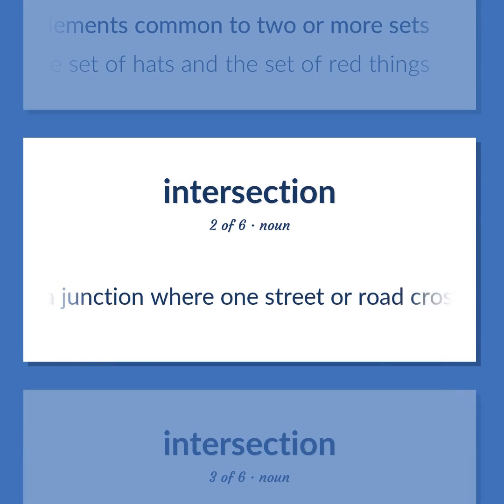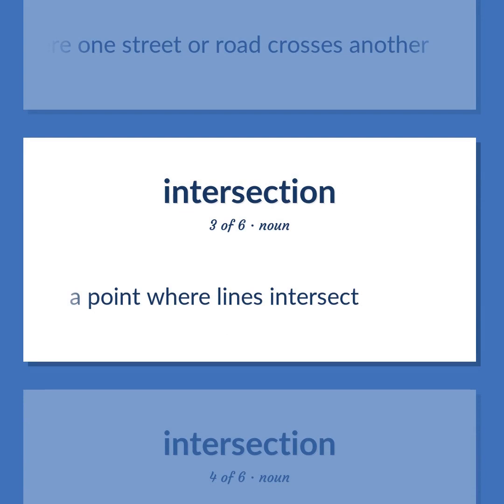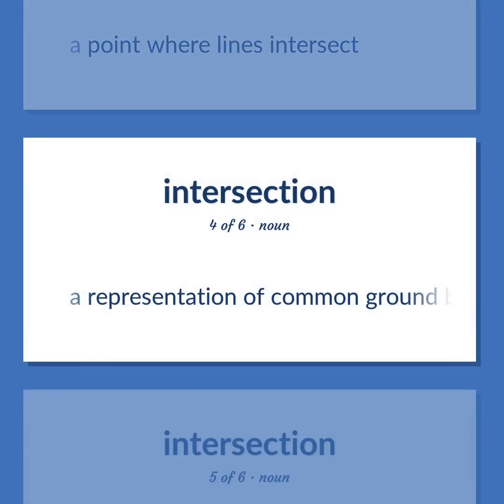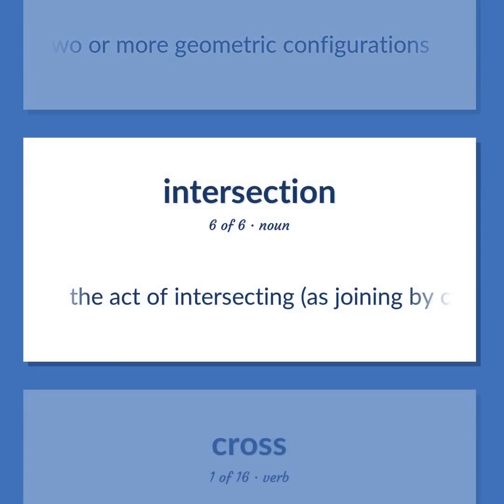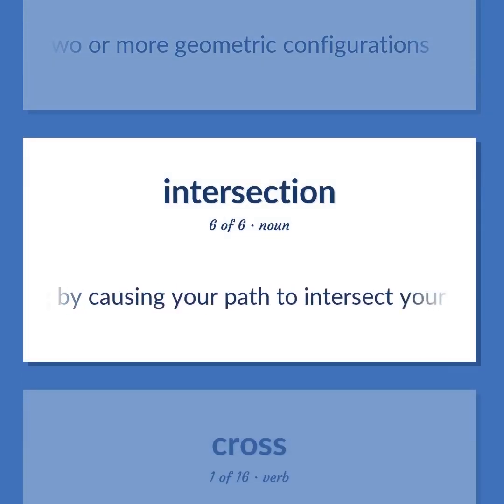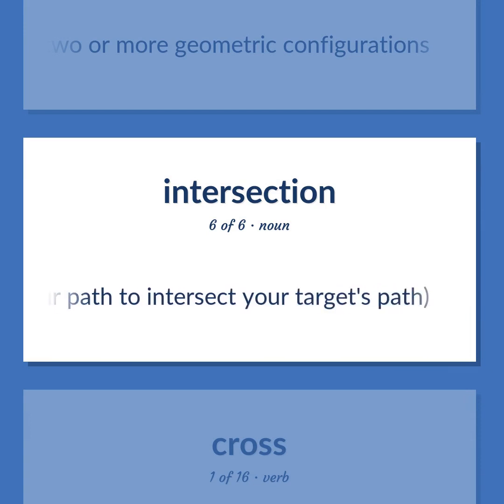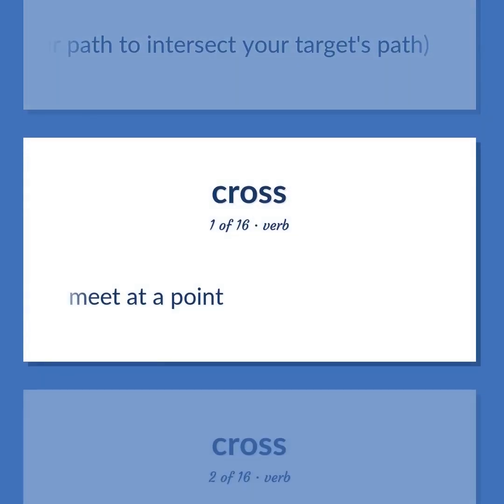A junction where one street or road crosses another. A point where lines intersect. A representation of common ground between theories or phenomena. A point or set of points common to two or more geometric configurations. The act of intersecting, as joining by causing your path to intersect your target's path. Meet at a point.